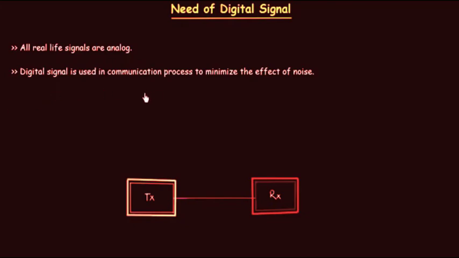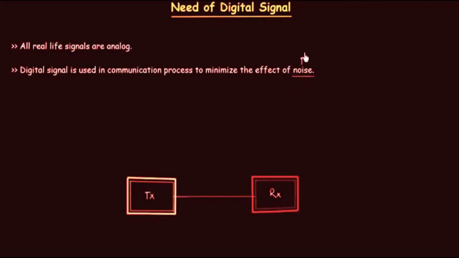Digital signal is used in communication process to minimize the effect of noise. So basically we are going to focus on how the noise is minimized by using the digital signal. What is noise? Noise is an unwanted signal that we don't want. Let me write this down. Noise is